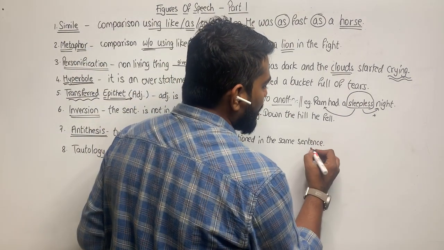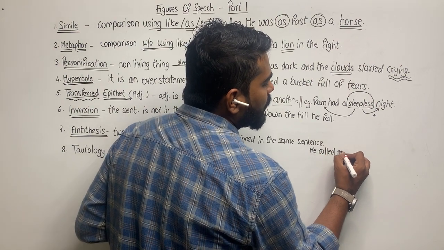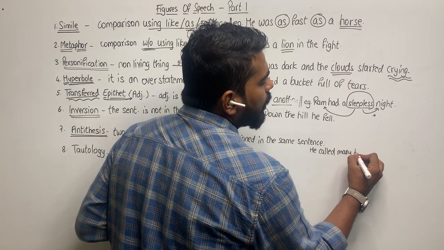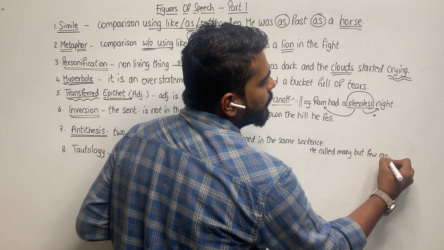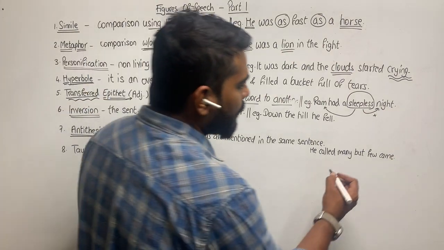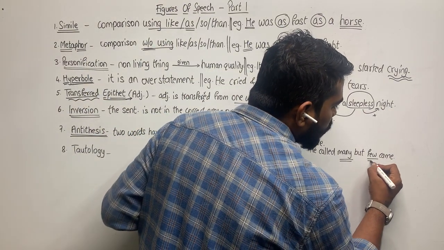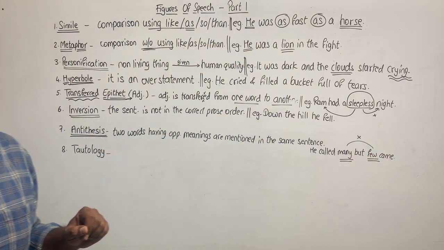For example, he called many, but few came. He called many, but few came. Many and few having opposite meanings are mentioned in the same sentence.